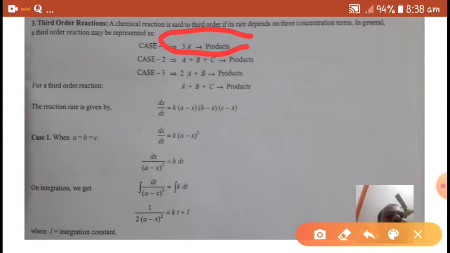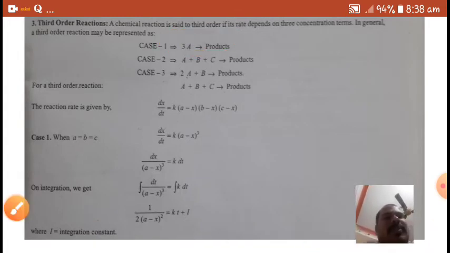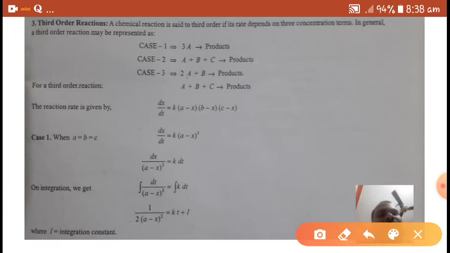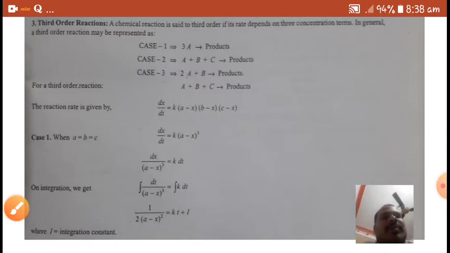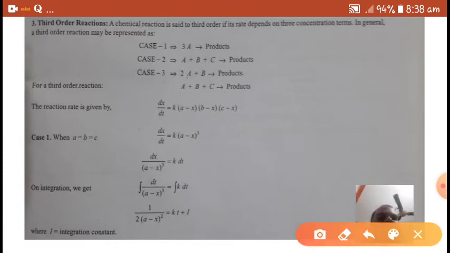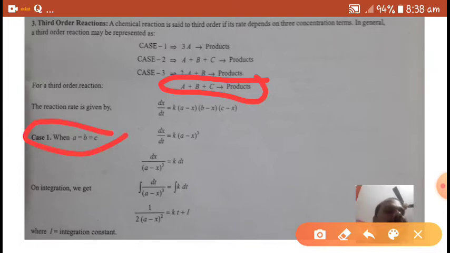There are three concentration terms, so there are three cases: those three reactants are the same, all three are different, or two are the same and one is different. There are three types of cases regarding these three concentration terms. I am taking case 1 to derive the rate constant.